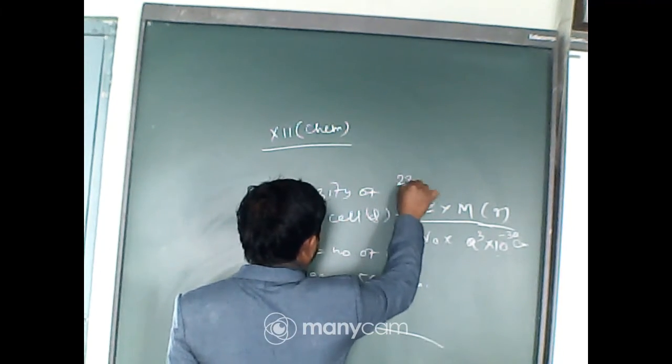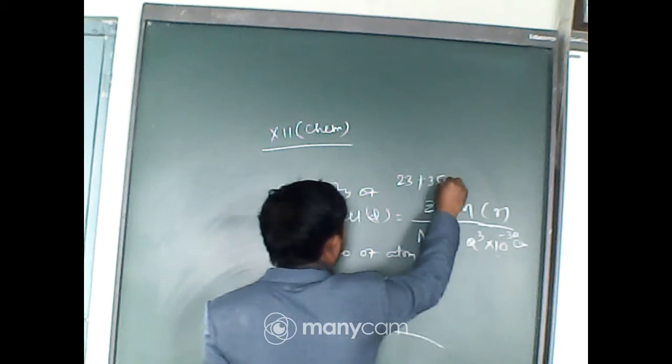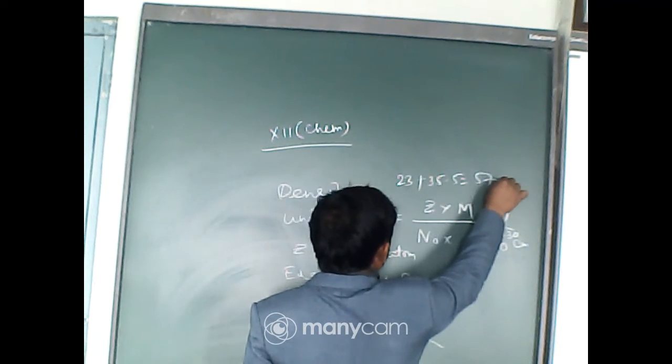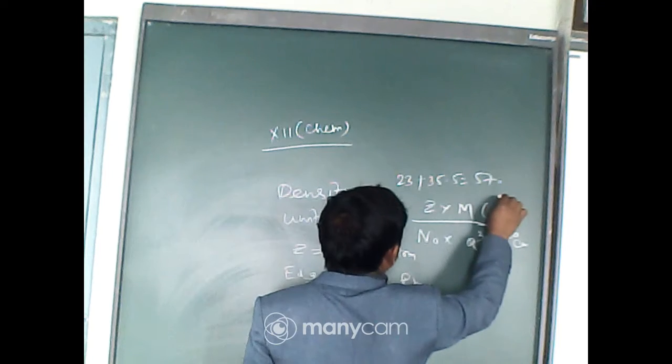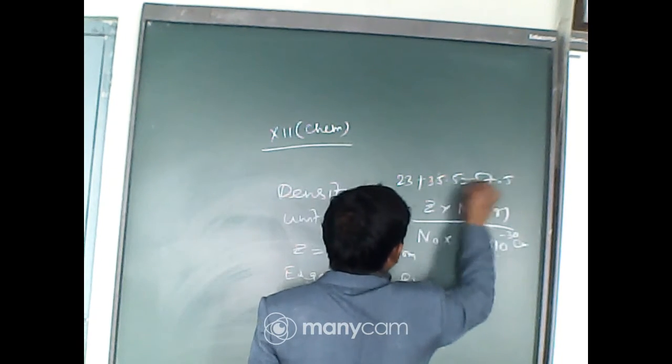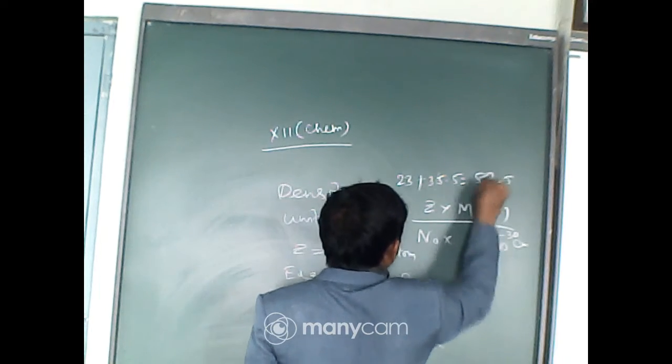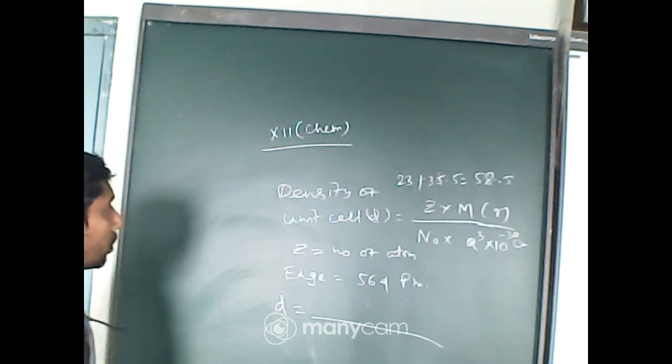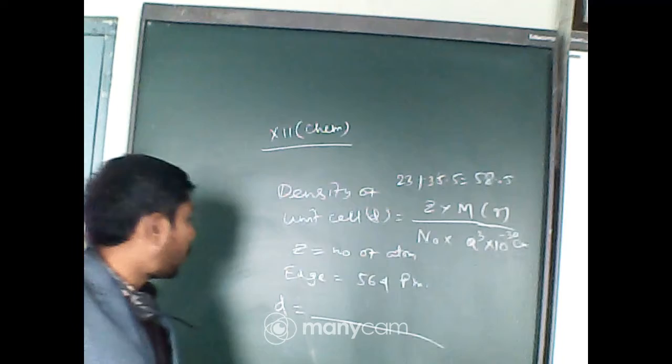That is sodium 23 plus chlorine 35.5, that is 58.5. Yes, 58.5.